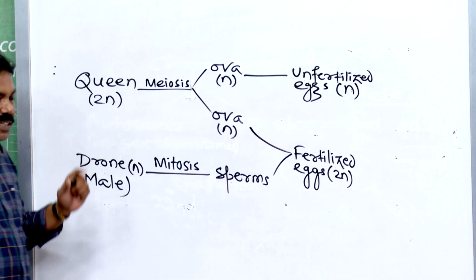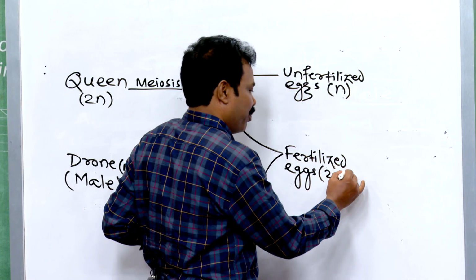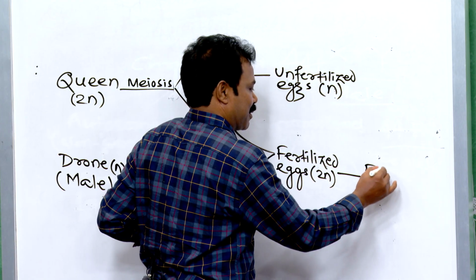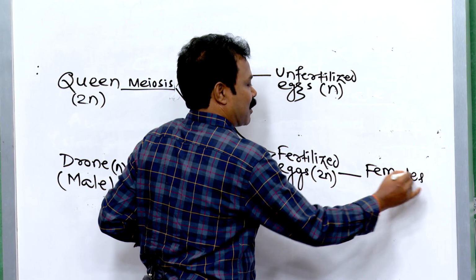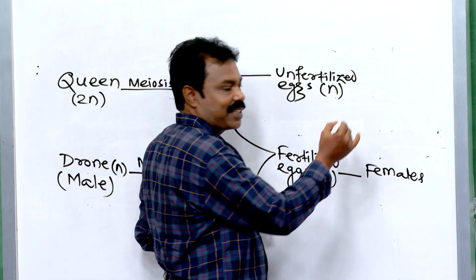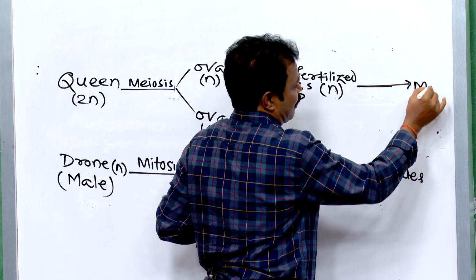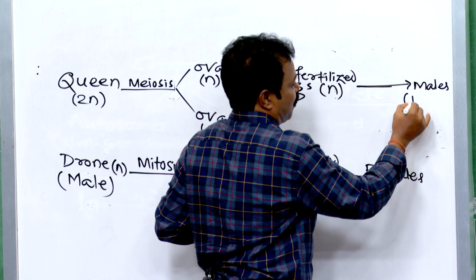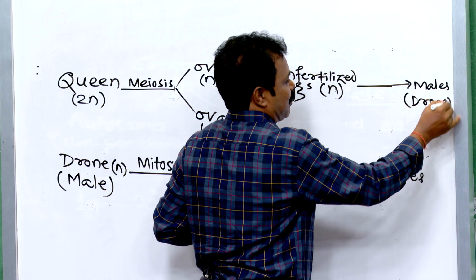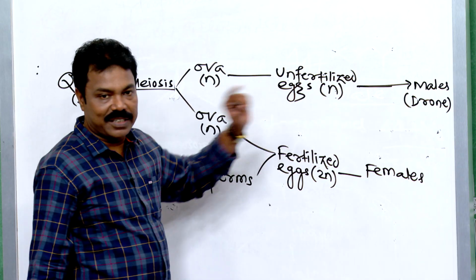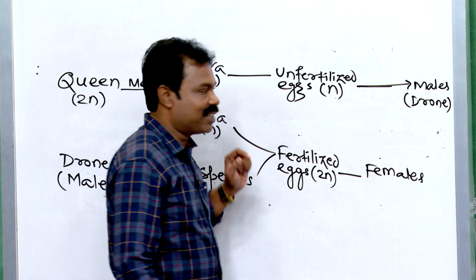These fertilized eggs are developed into females, and the unfertilized eggs are developed into males or the drone. This process is called parthenogenesis.